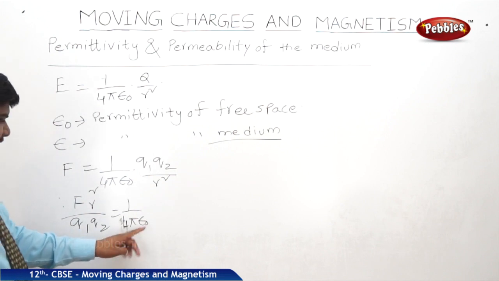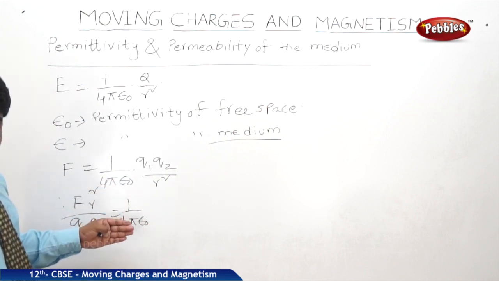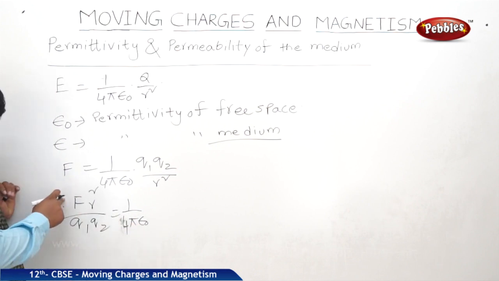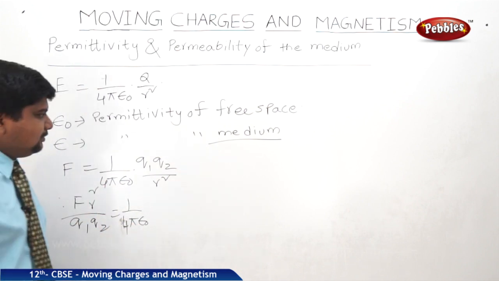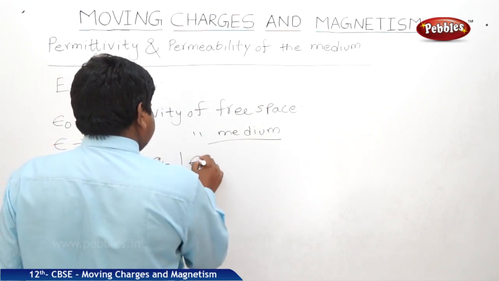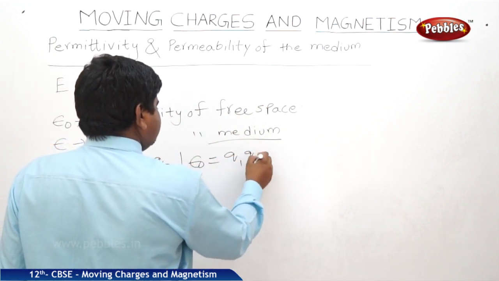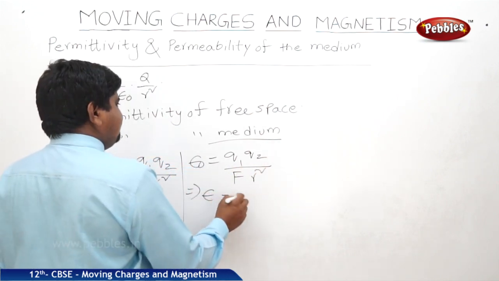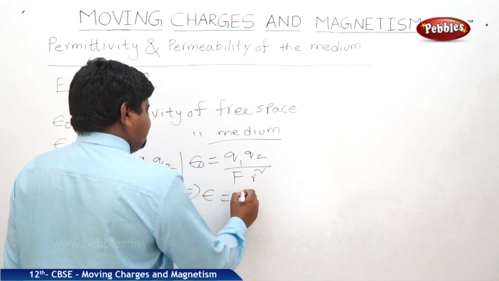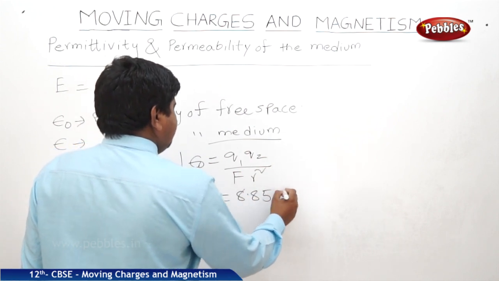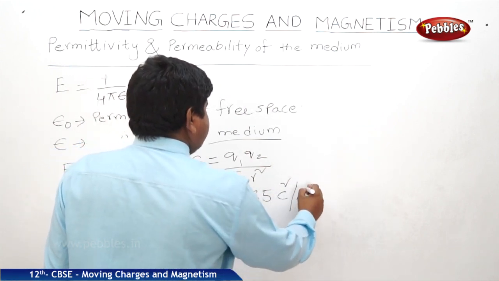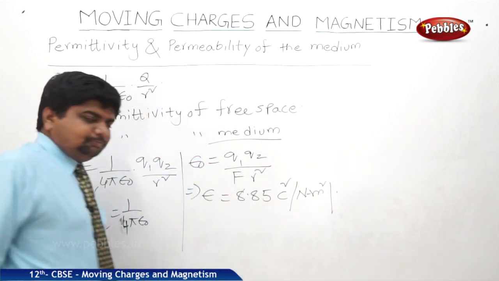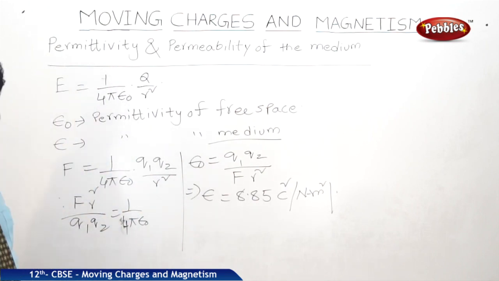If you want to write epsilon naught, we can write epsilon naught is equal to Q1 Q2 by F r square. By substituting all the values, we can write the permittivity, which is 8.85 coulomb square per Newton meter square. This is the permittivity of free space.